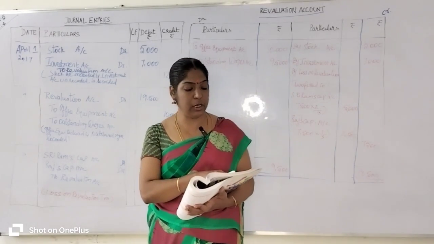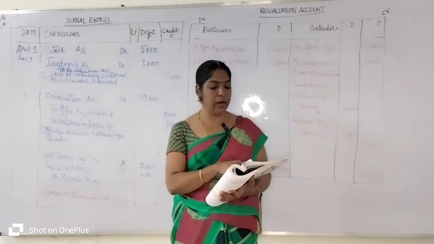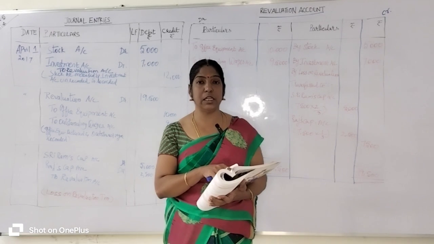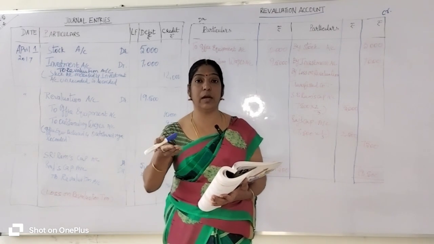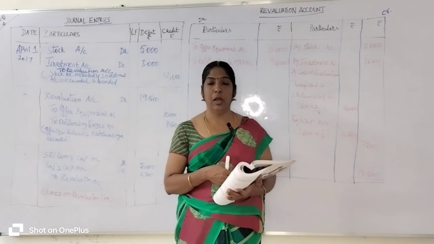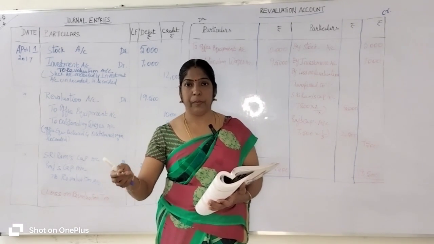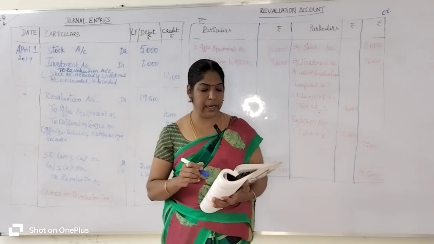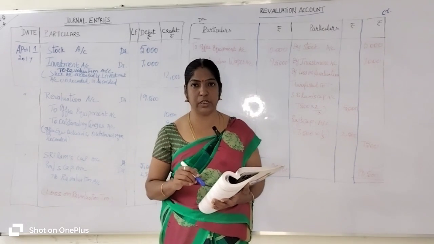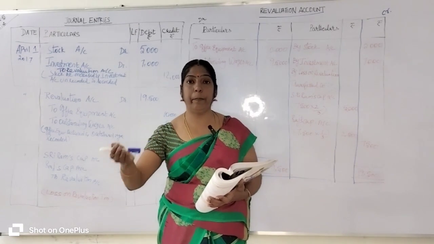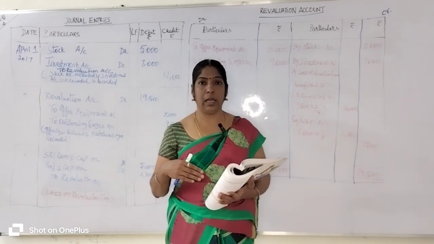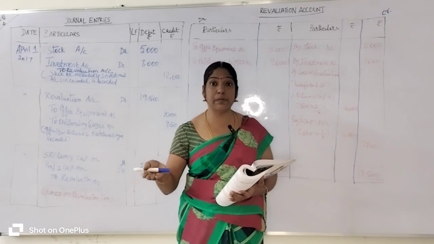And the fourth information is provision. A provision would also be made for outstanding wages 9,500 rupees. Outstanding wages means you have to imagine yourself as a partner of your firm. You give some work to your worker, and the payment is not made. 9,500 payment is not made. That is outstanding wages. You have to pay him. The firm has to pay, which means it's an expense.